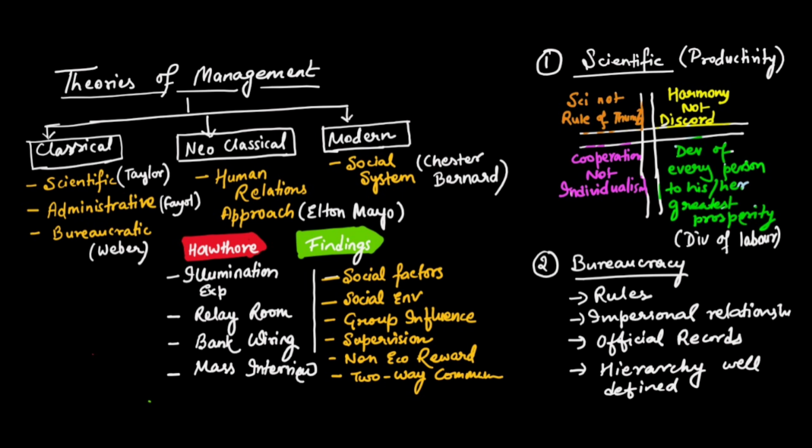Now the principle of functional foremanship is violating the principle of unity of command given by Henry Fayol. We will talk about it later. So in the unity of command, it says that one worker should follow one supervisor. Otherwise he will get confused, and there will be a clash of instructions. So it is violating the unity of command.